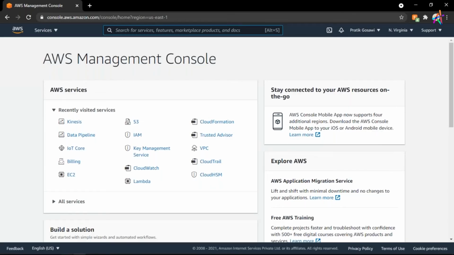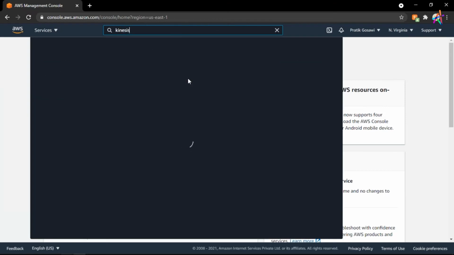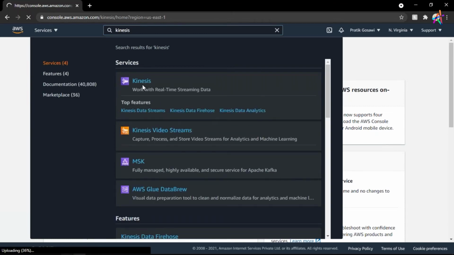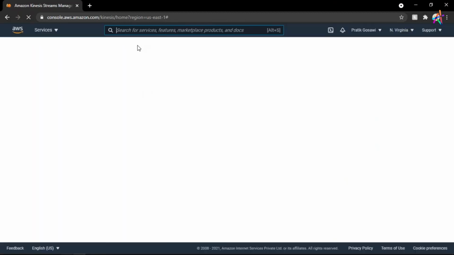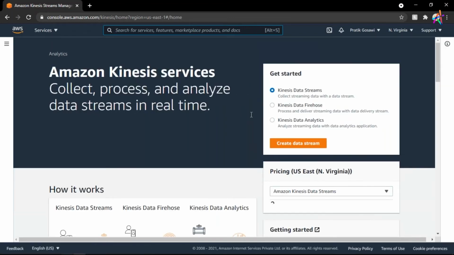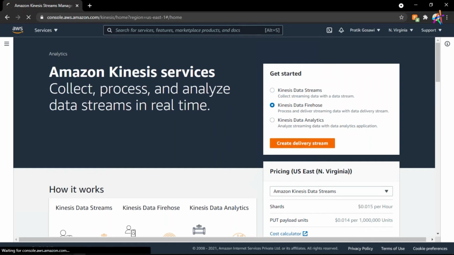For those people who have never seen the AWS Cloud Console, guys, this is the AWS Cloud Console. Now this could seem a little bit overwhelming, but don't worry. Here I will type Kinesis and jump into Amazon Kinesis. To use any of the AWS services, you have to simply go to the console, type the name of the service, and here you will be able to create it. Now data stream is there, but it will take a lot of time to work with data stream, so till then let me just work with Kinesis Data Firehose. We will take this demo. All right, I will click on create delivery stream.